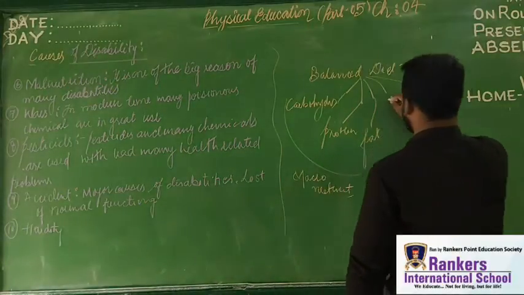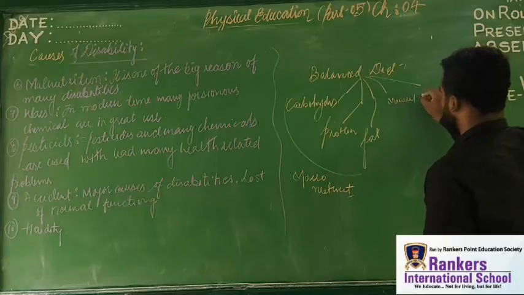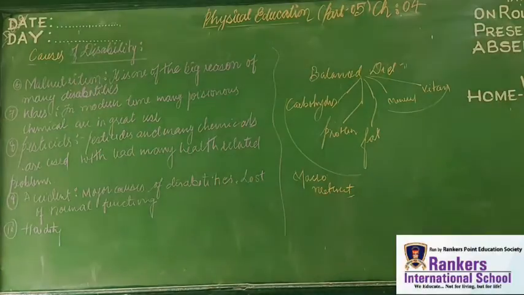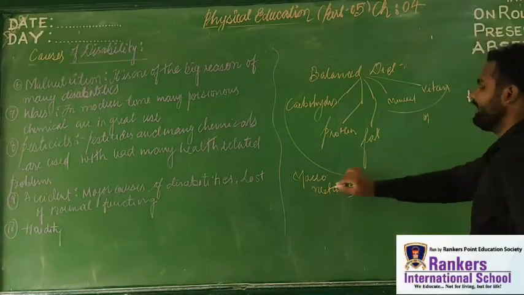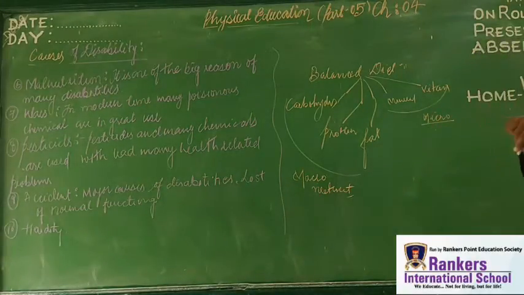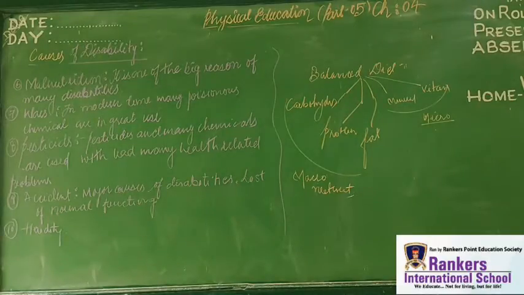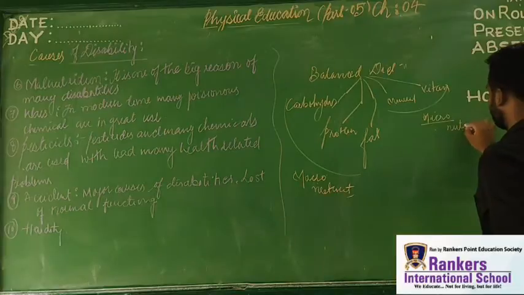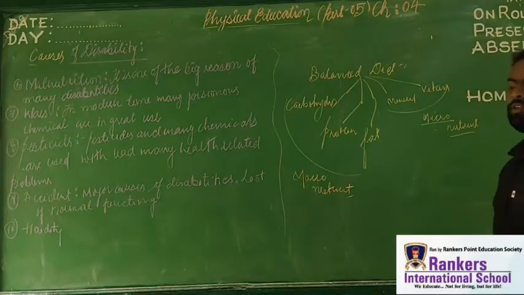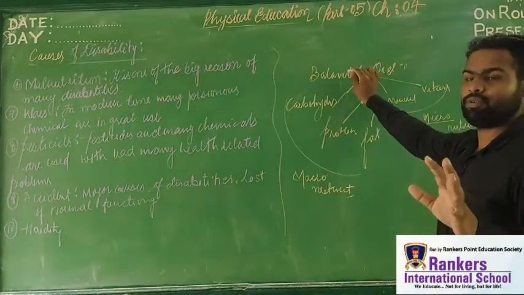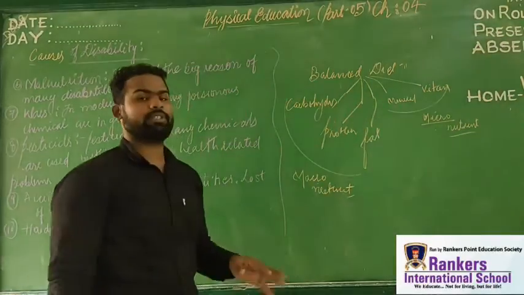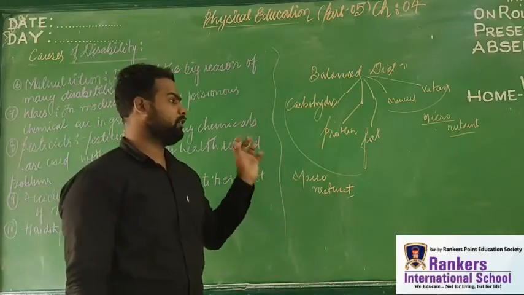The next thing we are talking about is minerals and vitamins. When we talk about vitamins and minerals, these are the micronutrients. The word macro means large and the word micro means small. So micronutrients are the nutrients which are required in small amounts. If any individual of India is getting the proper amount of nutrients, that is carbohydrate, protein, fat, minerals, vitamins, there will not be any kind of malnutrition.